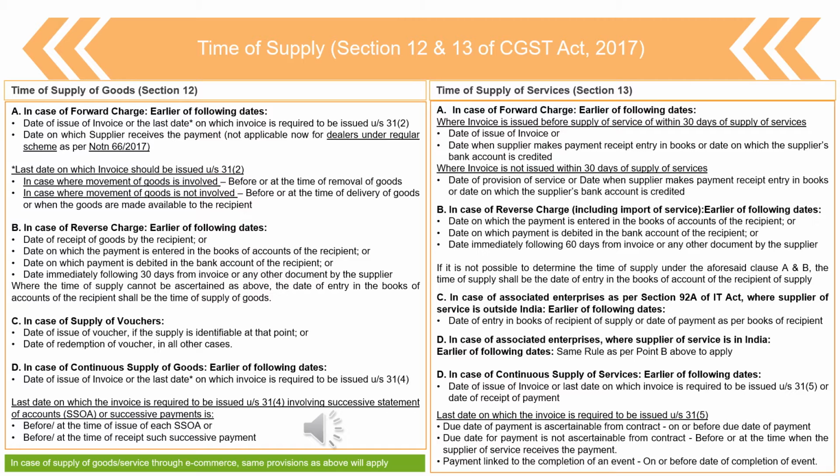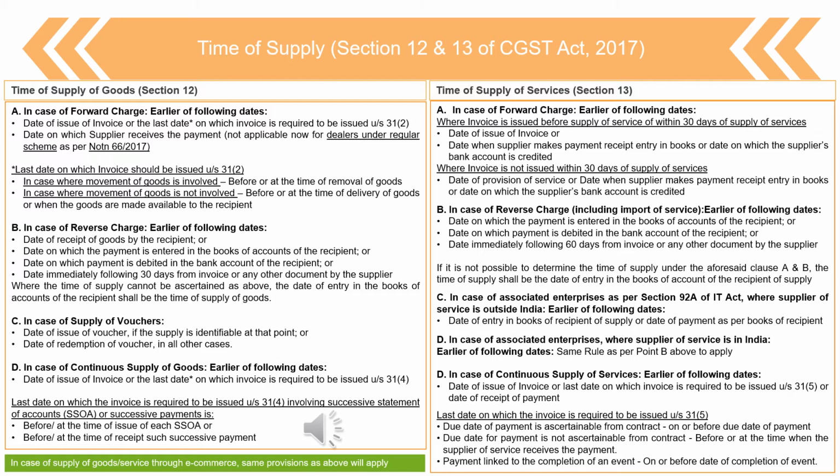So now let's move to the fourth point, a very important provision, and this has to be understood with total clarity, fully. So in case of continuous supply of goods. What does continuous supply of goods mean? Let us first understand that. Though I have not described it here, continuous supply of goods as per the GST Act means that something where the supply of goods takes place in a continuous manner, like the supply of gas through pipeline, right? So this supply of gas through pipeline takes place continuously.